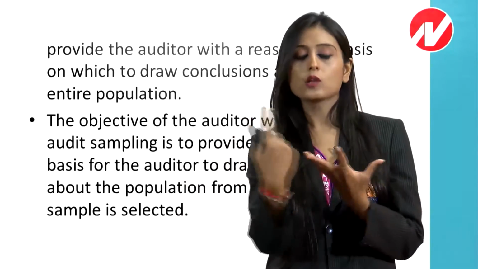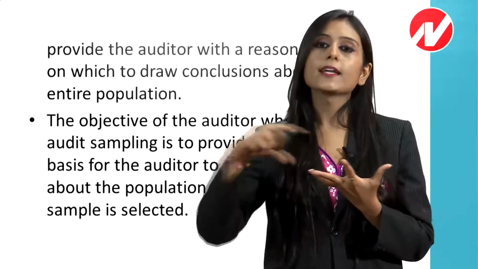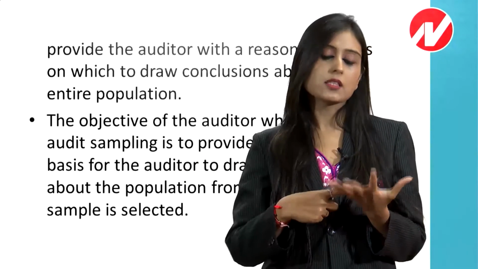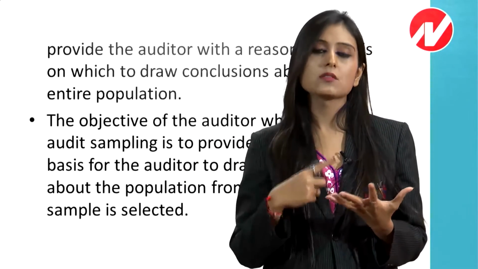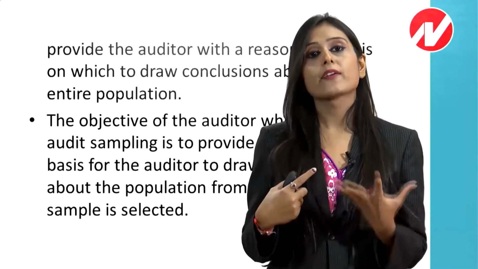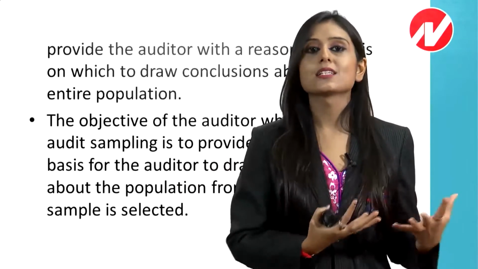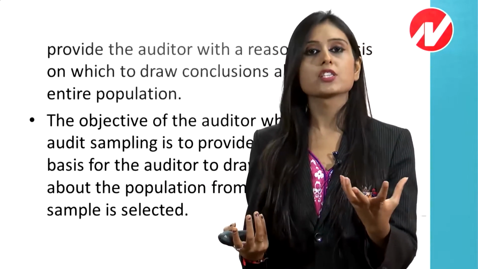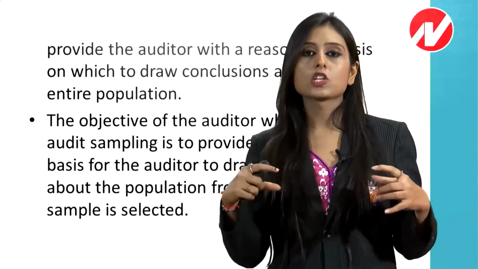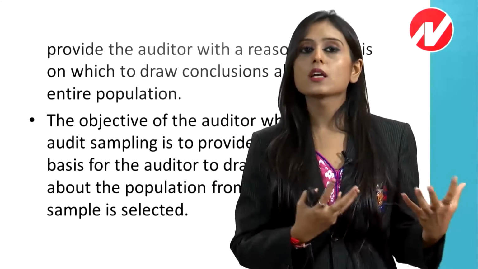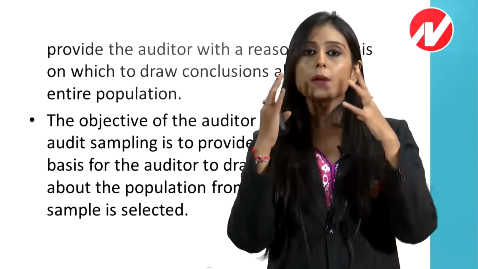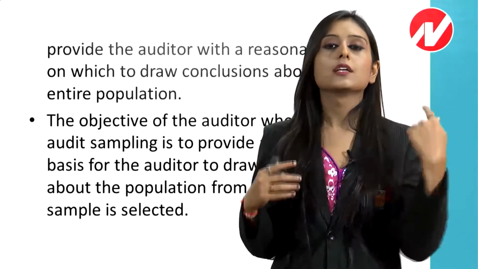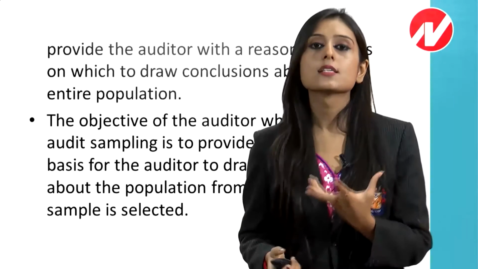Means if you want to vouch the sales of the entire year, you will not check each and every transaction. What you will do, you will check the month of, say, October, and say the month of May, and you will randomly select. You can use statistics also, you can use non-statistical techniques also. Say first 5 transactions, say middle 5 transactions. That is all we are going to study, how sampling is done. But why is sampling done? Because we want to draw our conclusions for the entire population based on a sample.